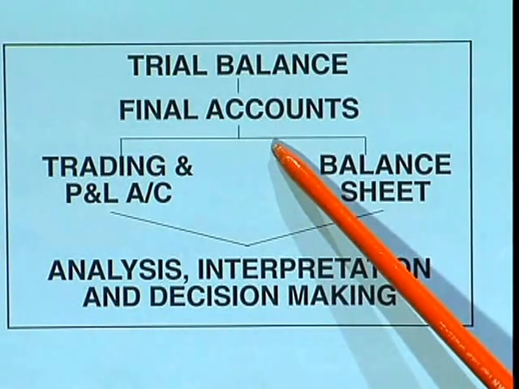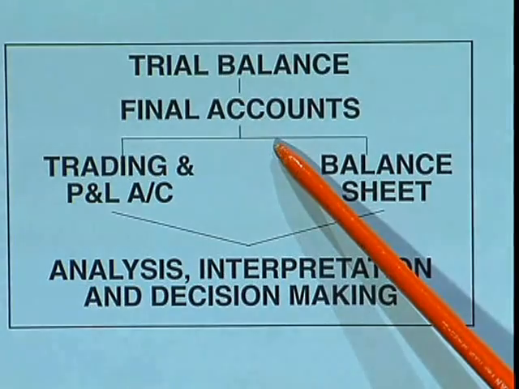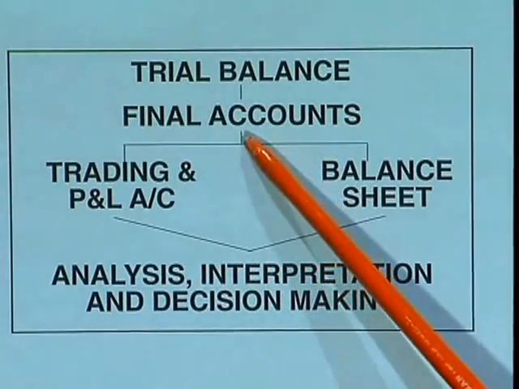There are various types of years, like the calendar year, which means January 1st to December 31st. Financial year usually begins on 1st April and ends on 31st March of next year. Usually every business will follow the financial year instead of the calendar year. So at the end of the financial year, that is on 31st March, they sit together and prepare the final accounts. So let us see what are the various final accounts.